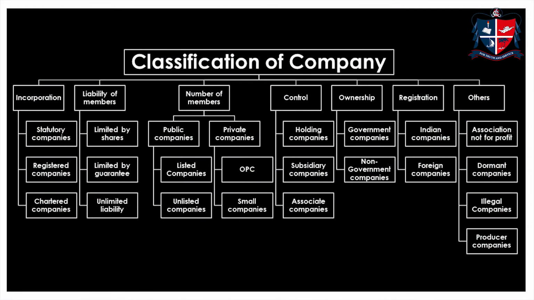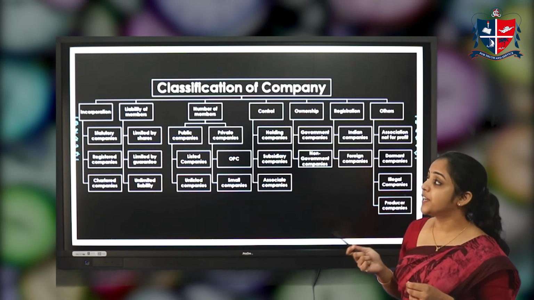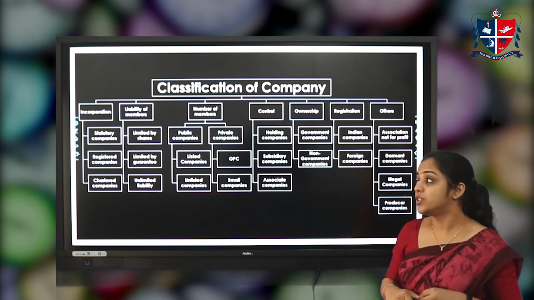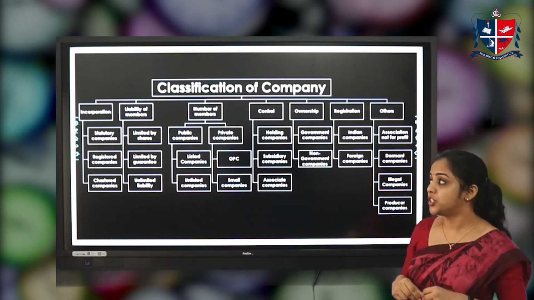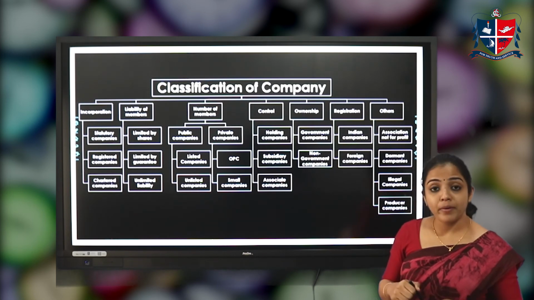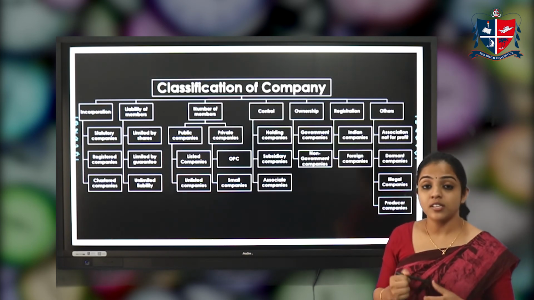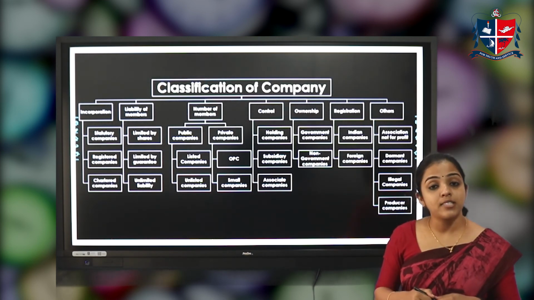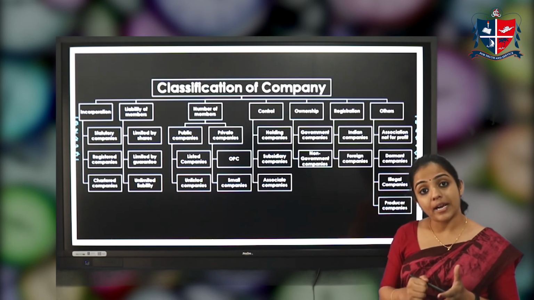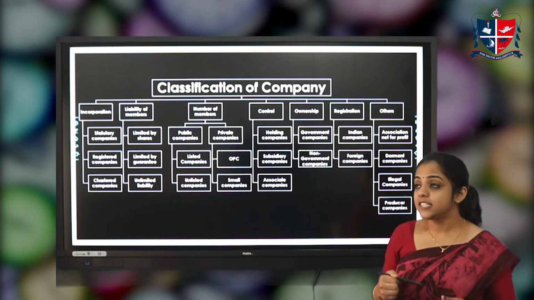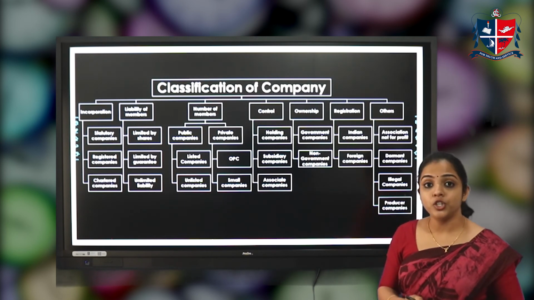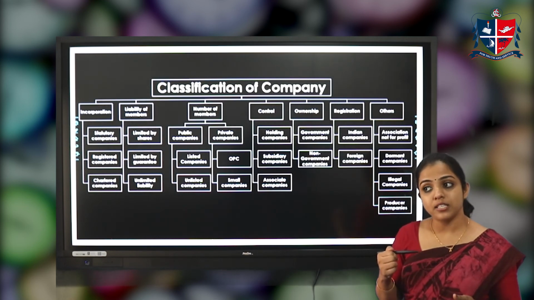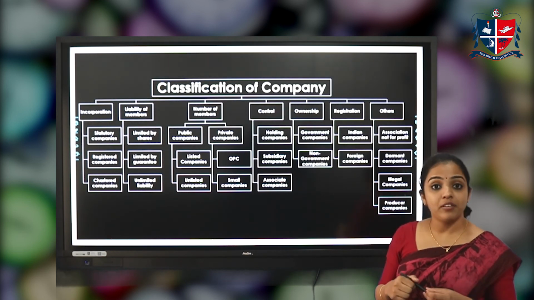So let's discuss it briefly. A classification of company can be on the basis of incorporation: statutory company, registered company, and chartered company. On the basis of liability of members, a company can be limited by shares, limited by guarantee, or an unlimited liability company. On the basis of its members, we can classify it into private company as well as public company. A private company can again be classified into OPC, that is one person company, and small companies. A public company can be classified into a listed company and an unlisted company.